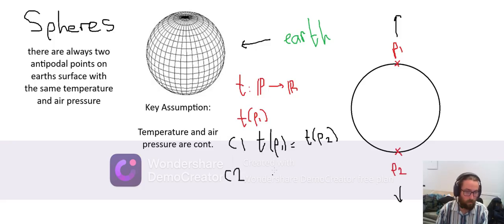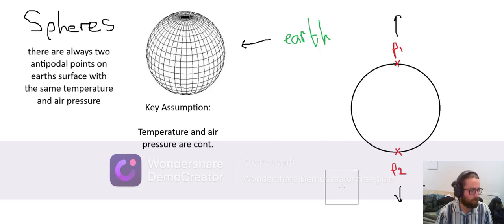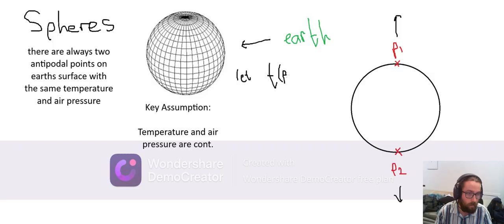Now, case two is that they are not equal, which is more likely to be the case. It's probably going to be the case that the two random points I pick won't have the same temperature. So what happens if they're not the same temperature? Well, let's pick one arbitrarily and say that it's got a larger temperature than the other. I'm just going to say, let it be the case that the temperature at P1 is larger than the temperature at P2. And you might be wondering, well, you can't just say that, because what if P2 has a larger